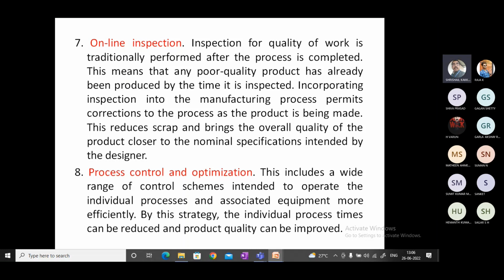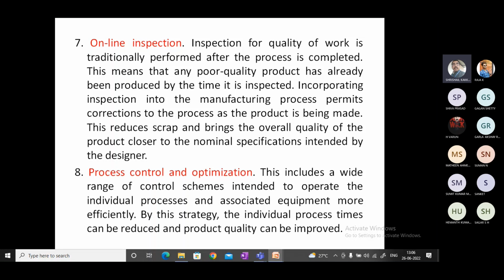The entire factory can be controlled by using a signal system, so that we can optimize the path of movement. The work movement becomes effective, the manufacturing lead time and work in process can be reduced, and the utilization of the machineries and the output of the industry will be very, very high. That is process control and optimization.